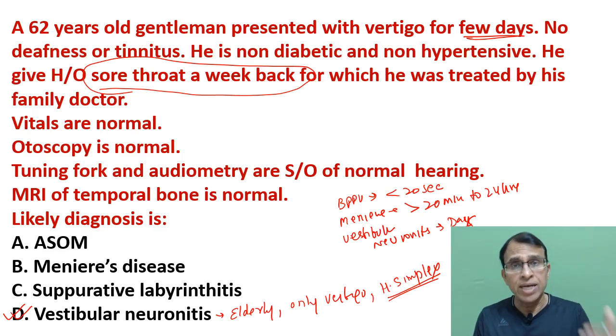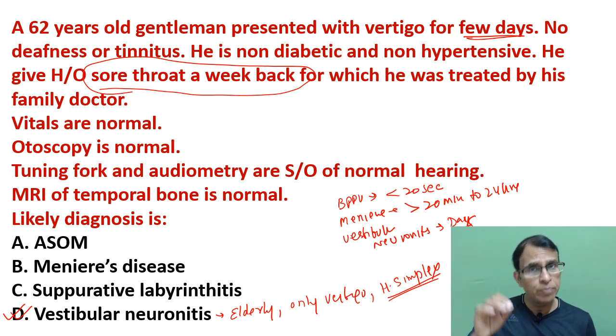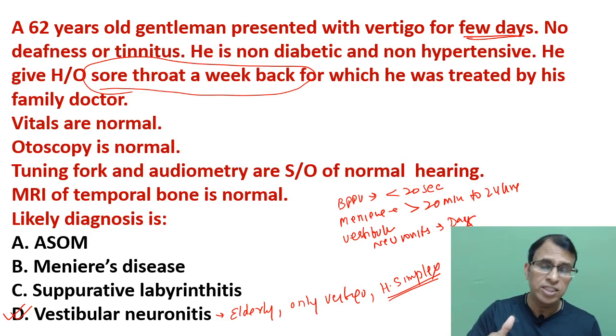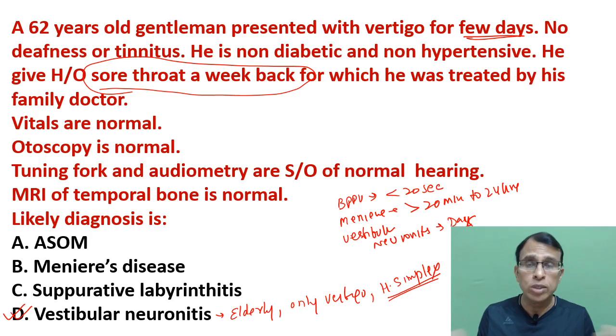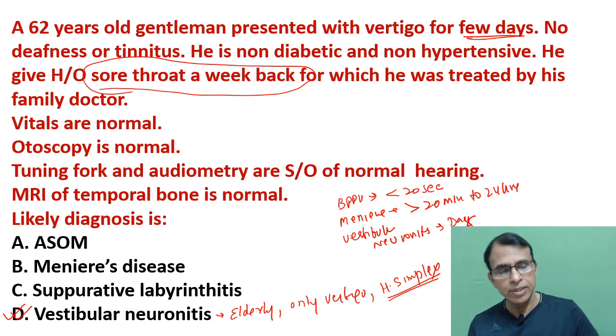Same is the case with labyrinthitis. In suppurative labyrinthitis, an infection of the inner ear, again hearing loss is the main complaint. The main complaint is hearing loss and some pain, because it's a suppurative, inflammatory disease, so there is pain also. Vertigo may be there, and vertigo in this case can also last for days, because as long as the infection is there in the labyrinth, the vertigo can remain, but vertigo alone is not the symptom. Definitely hearing loss, definitely pain in this patient, and therefore there is no doubt that this patient is suffering from vestibular neuronitis. Clear? Next question.